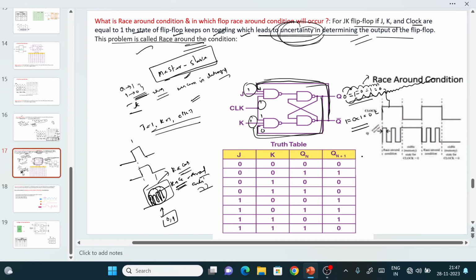How to eliminate the race around condition? By implementing the master slave flip-flop.